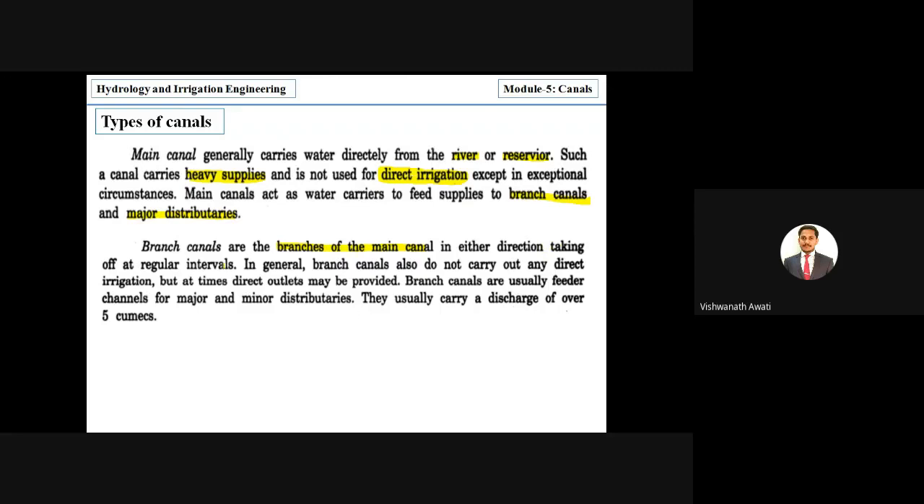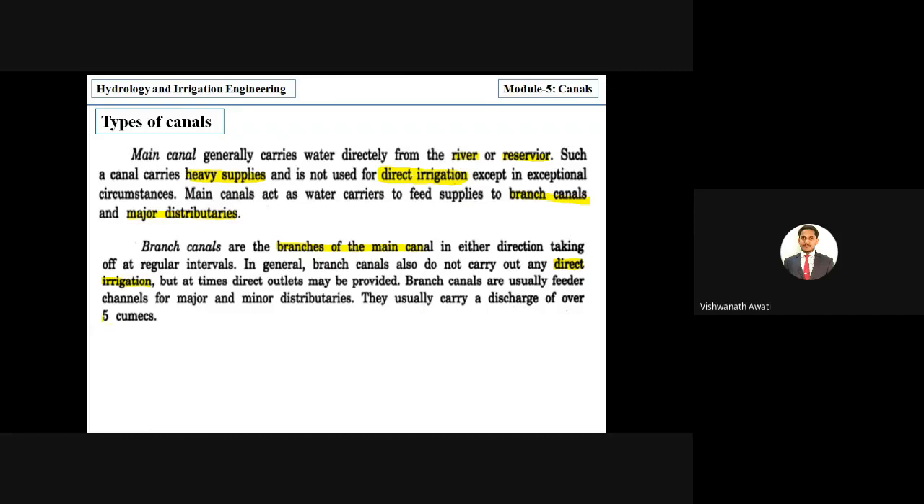It can take off on the right and left side also at regular intervals. In general, branch canals also do not carry out any direct irrigation. So here also, in general, there is no direct supply to irrigation, right? It is also a network, and it feeds water to the major distributary or minor distributary network, correct? And usually a discharge of over 5 qmax.